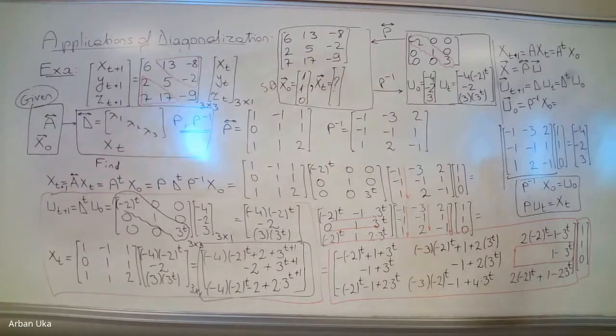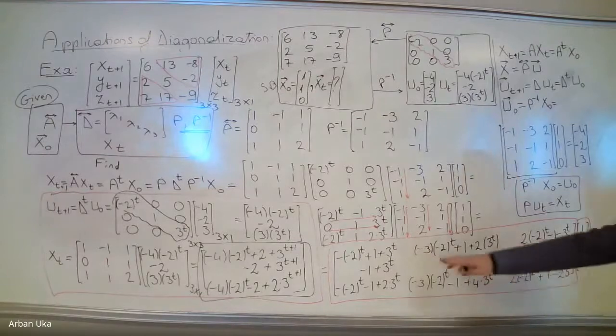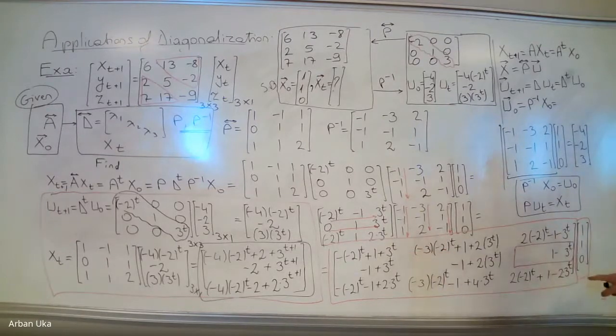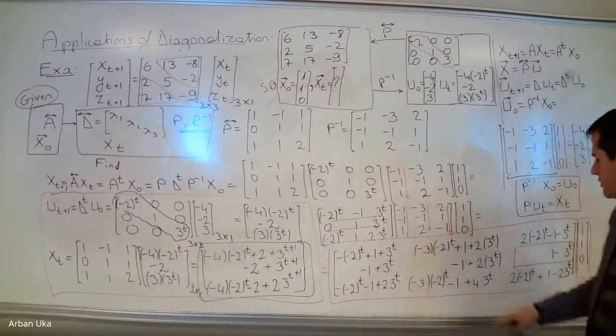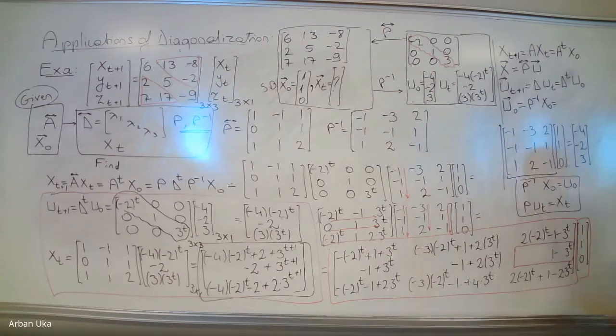Now, what remains for us is that we need to do one more calculation, which is the following. The result here will be the summation of the first two columns, okay? Because we know that if we multiply a matrix A times another vector, the result is going to be in the column space.